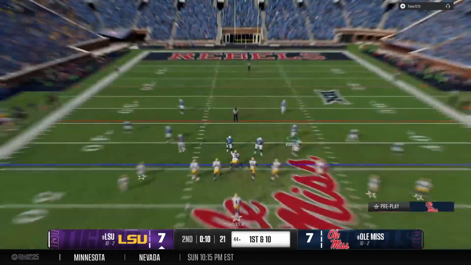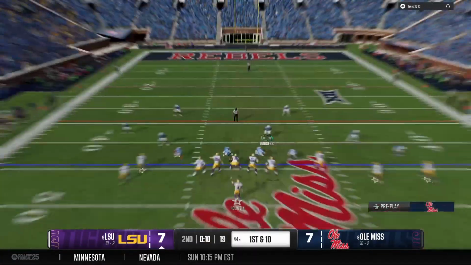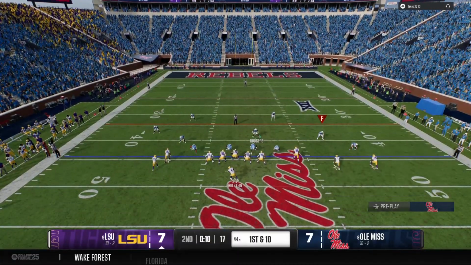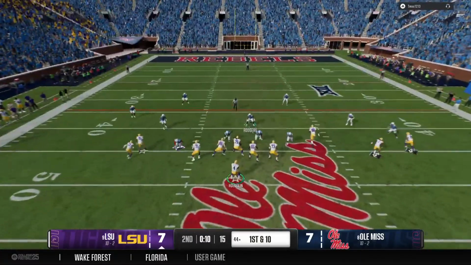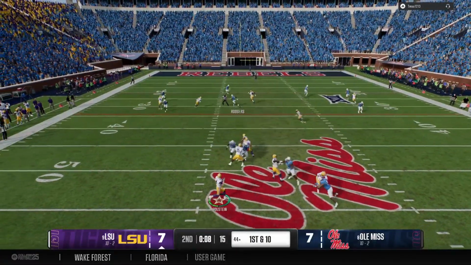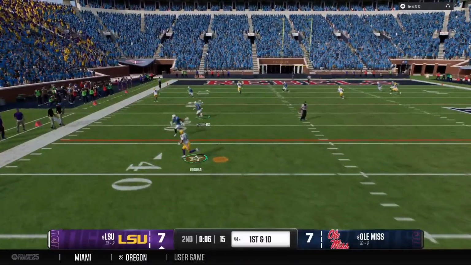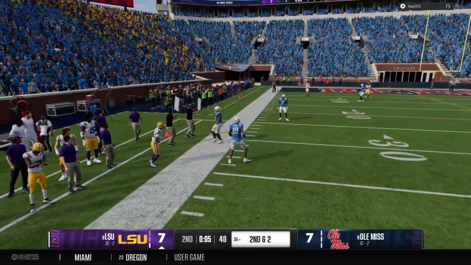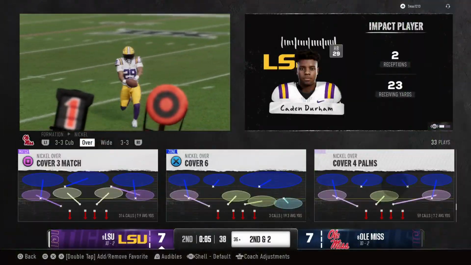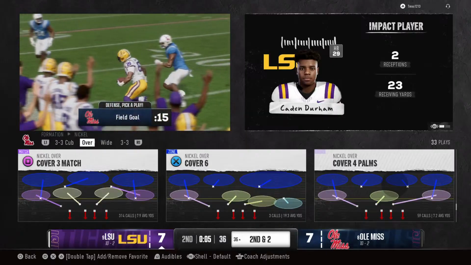So the offense is looking to be efficient here, not much time remaining before the end of the half. First down, looking to throw the football. He's running out of time here. Quarterback finds an open target on the left side, and he heads out of bounds after gaining a few yards.